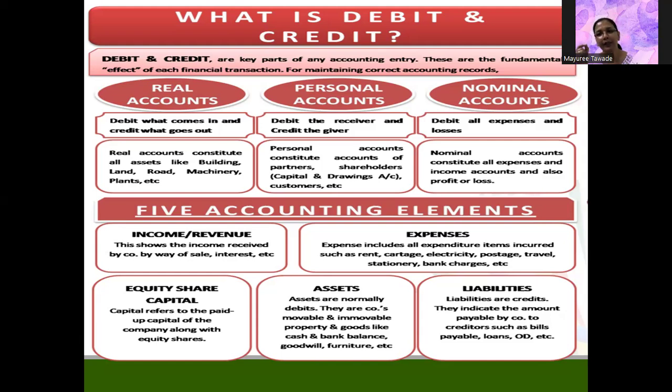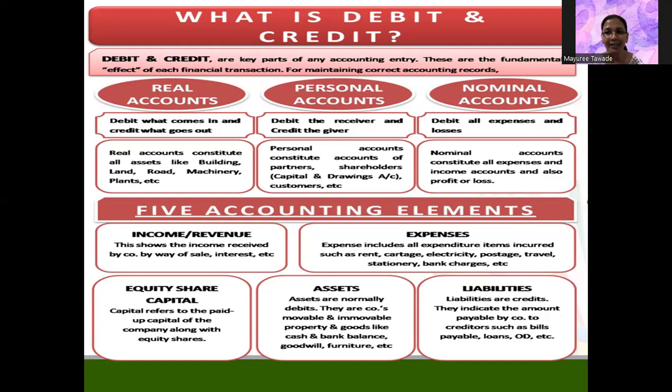So for every debit, there is a credit, and for every credit, there is a debit. This is the basic rule of accounting, which comes under the double entry system, which each and every business follows. There is no following of the concept which is said as single entry system, because every debit has a credit. So if there is a debit, there is a credit, and the amount of the debit and credit should match. So this is again another aspect. So let's now move to the golden rules.